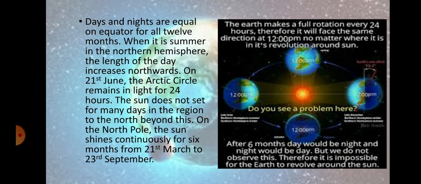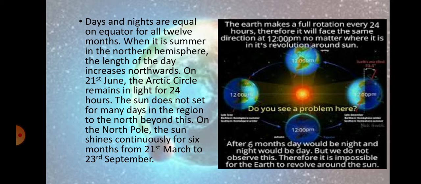Days and nights are equal on the equator for all 12 months. You can see here on the screen, the equator is the middle area of the earth, so it is always in front of the sun. It is very hot in the area where the equator lies. You can see the sun is at an equal distance from the equator.